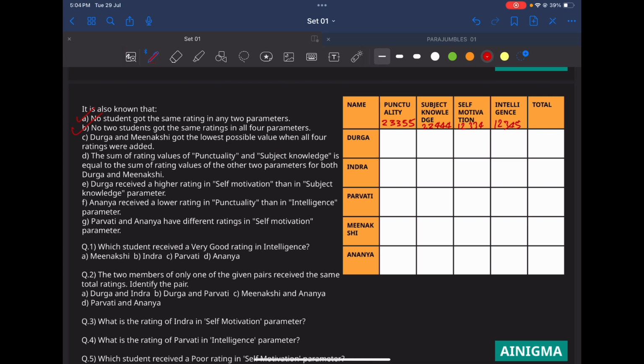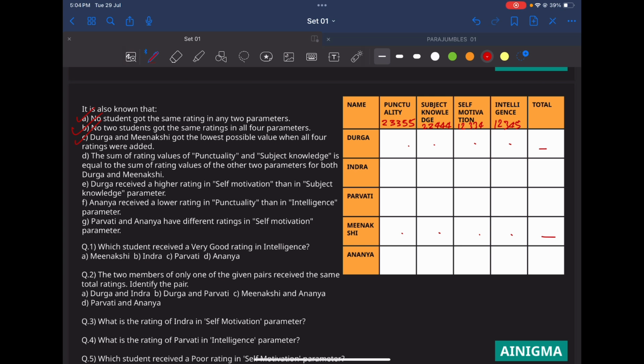Then the third point: Durga and Meenakshi got the lowest possible values when all 4 ratings were added. So when we add all 4 values, Durga and Meenakshi got the least possible total rating.